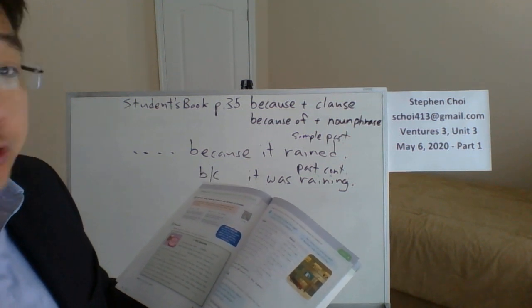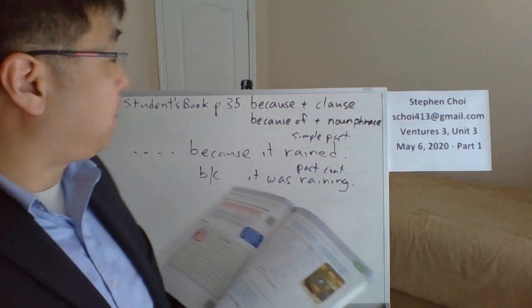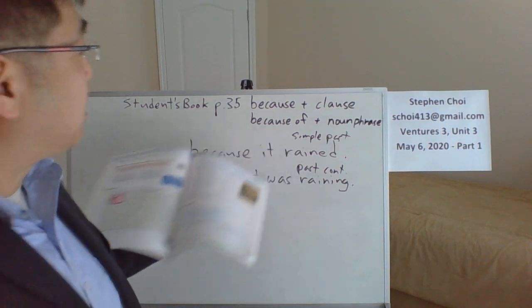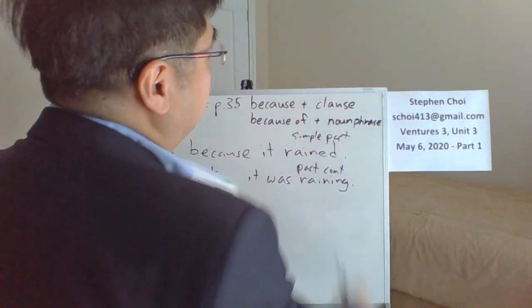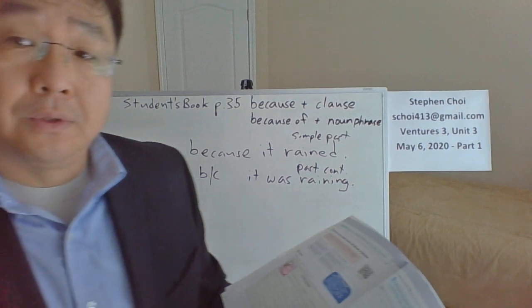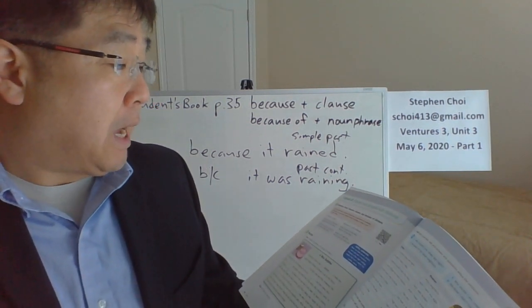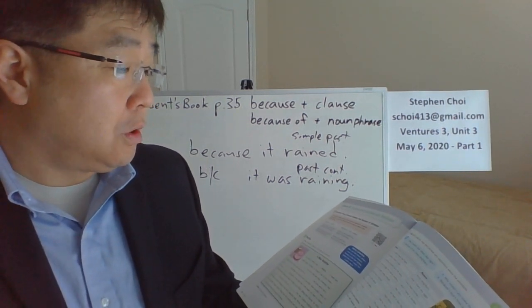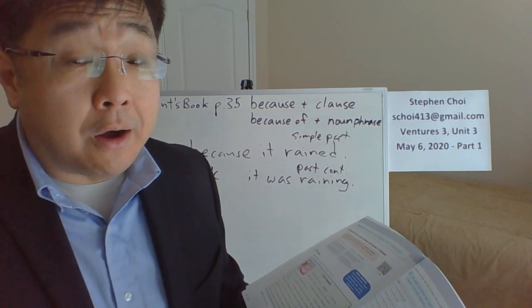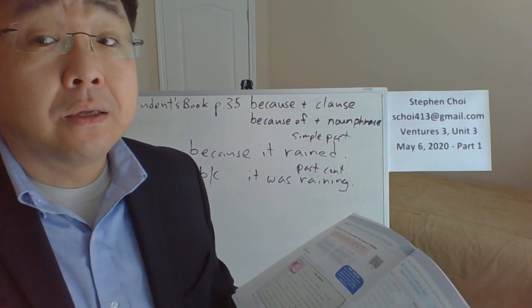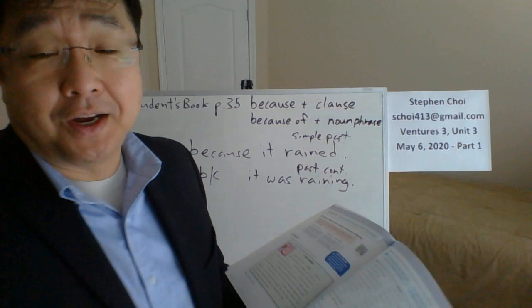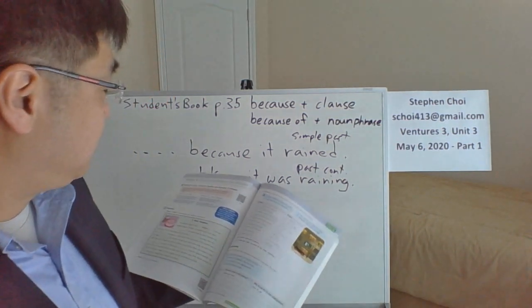How about because of? Can you turn that into a noun phrase? I couldn't come to school because of a flat tire, right? Because of a flat tire.